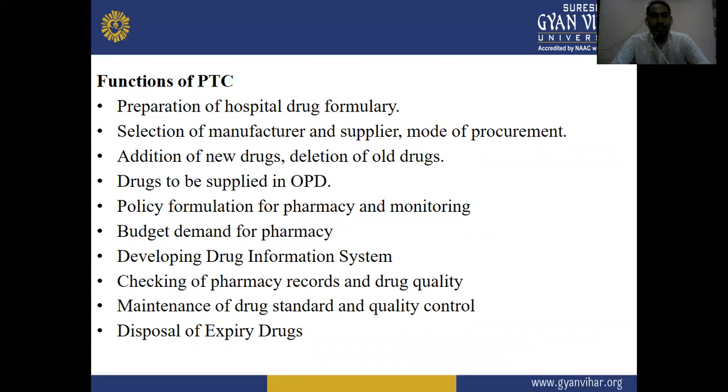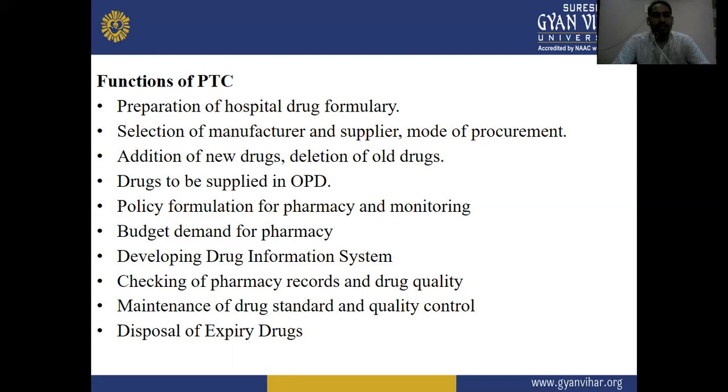Next, policy formulation for pharmacy and monitoring budget demands for pharmacy. The next function is developing a drug information system.